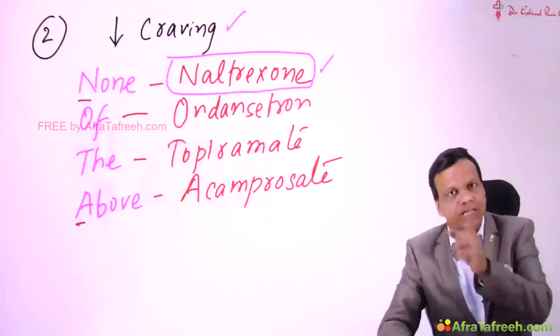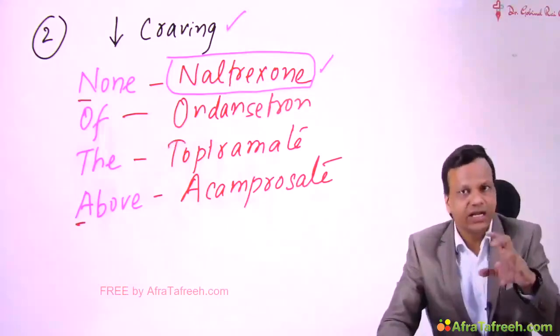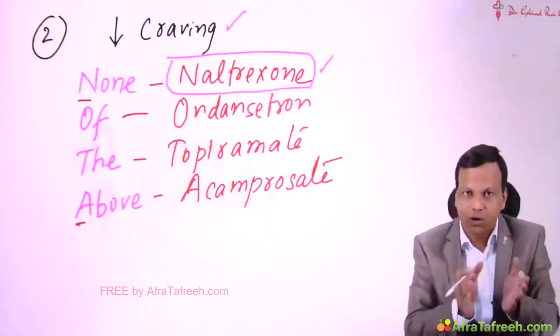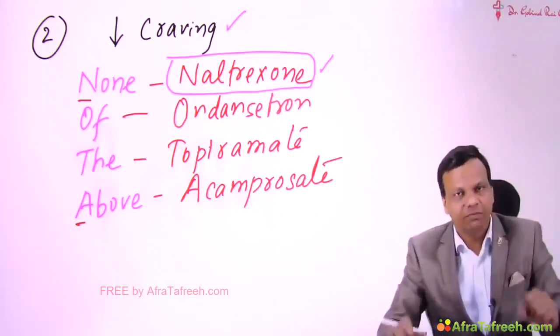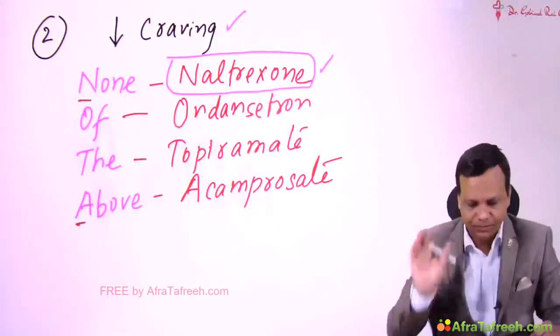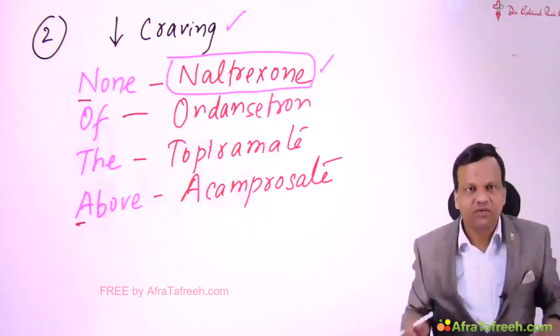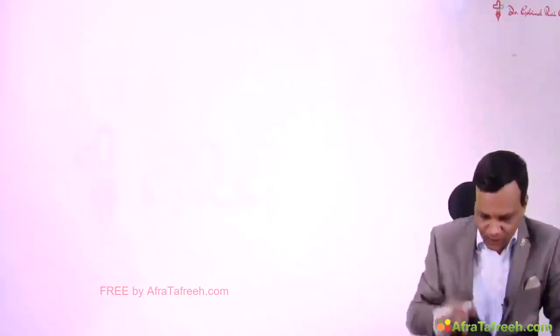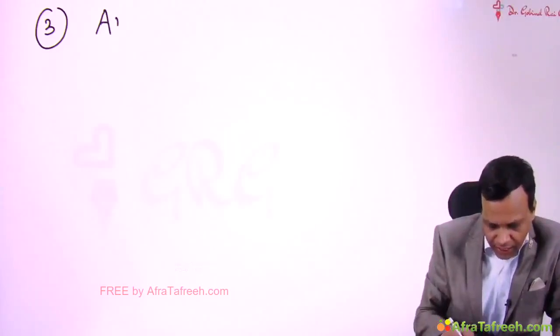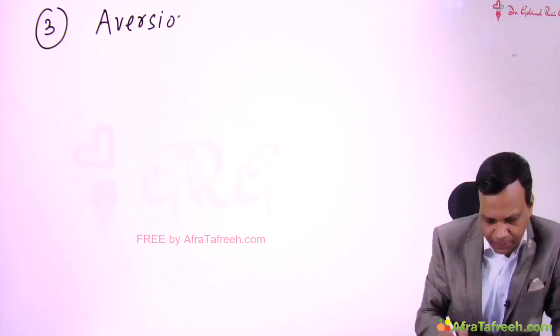But when we use it in opioids, as we discussed earlier, it can be used to decrease relapse in opioids. In alcohol, it decreases the craving, but in opioids, it decreases the risk of relapse. Clear? So this is the second group of drugs that can decrease craving. Then lastly, we have alcohol aversion therapy.